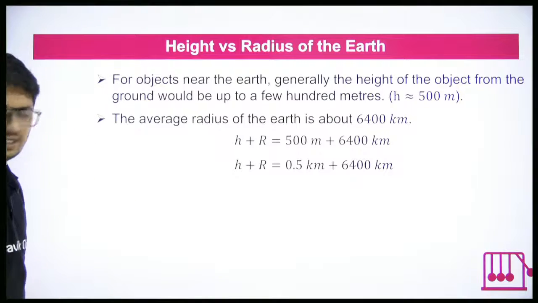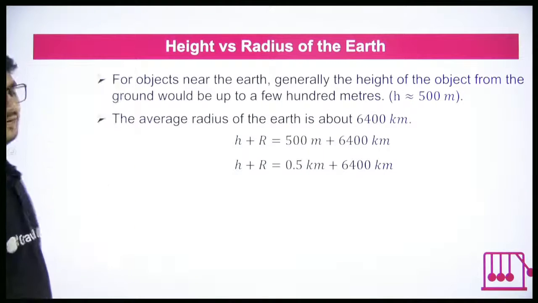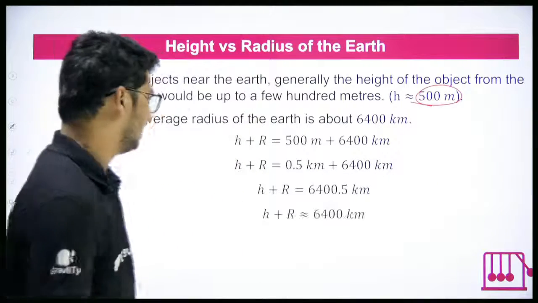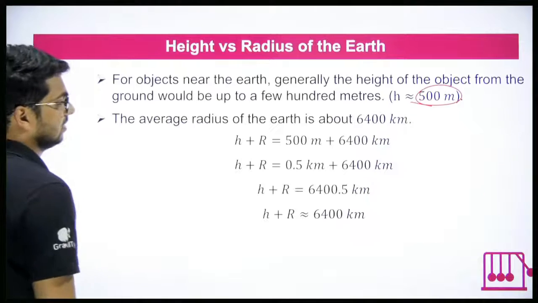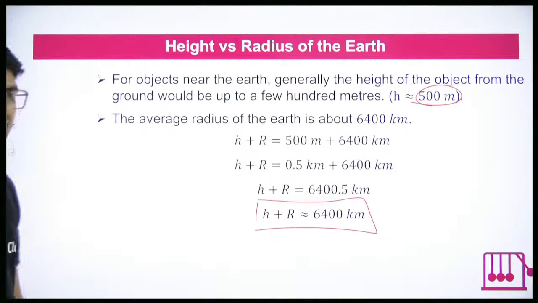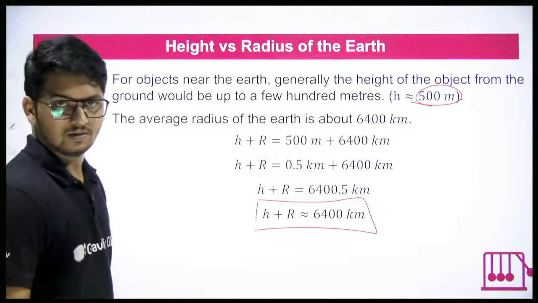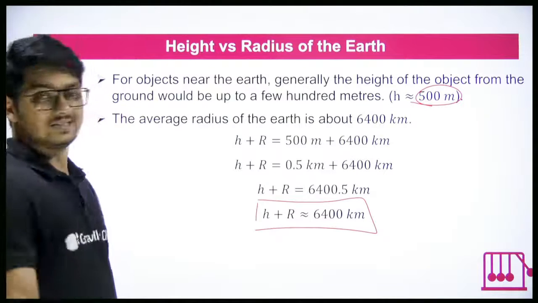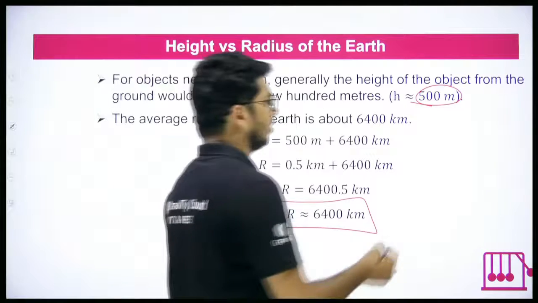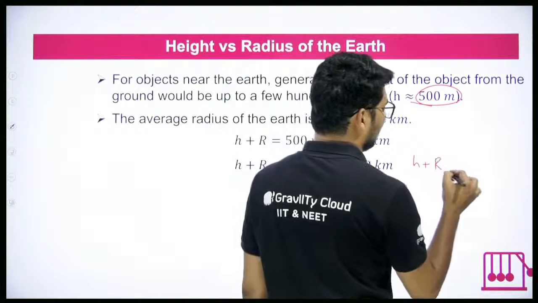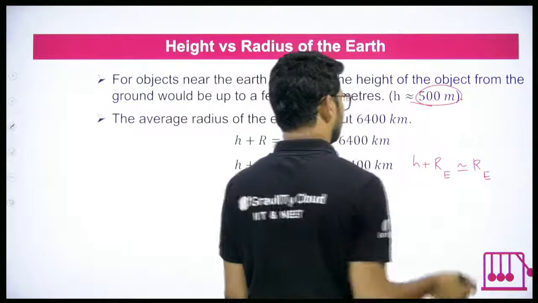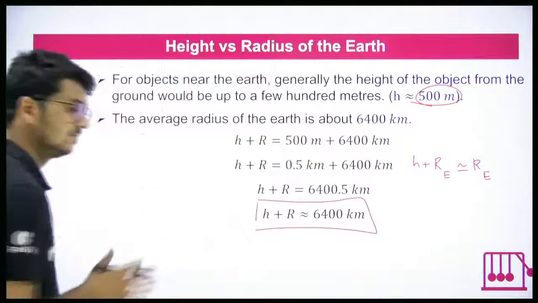But the same point is mentioned here. In place of 100 meters, we have taken 500 meters, which is a much greater height. But ultimately, the point that we get is the same: H plus R is almost equal to R. Why is this important? You will understand that. Just hold on to this point. What point? Height plus radius of Earth is almost equal to radius of Earth. Just hold on to that.